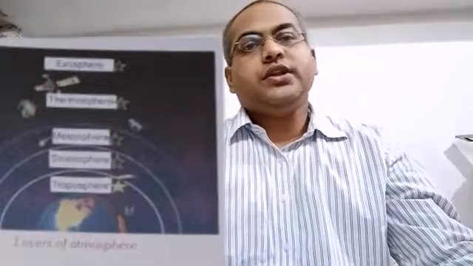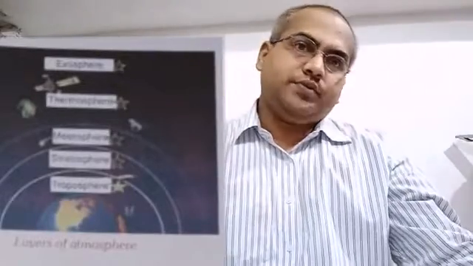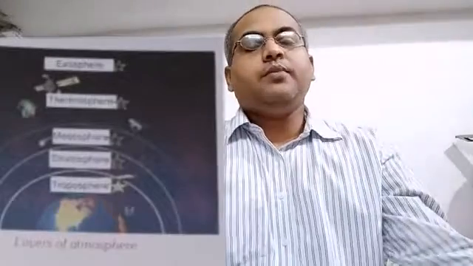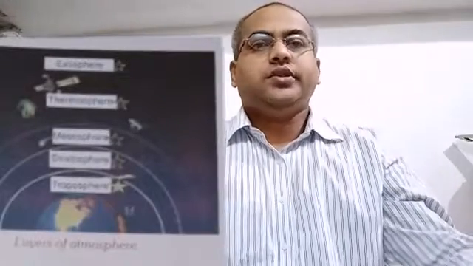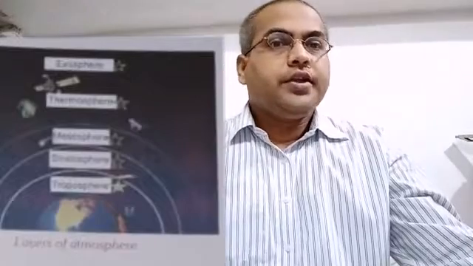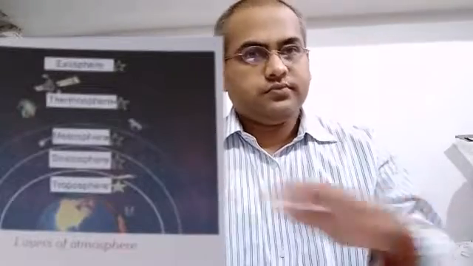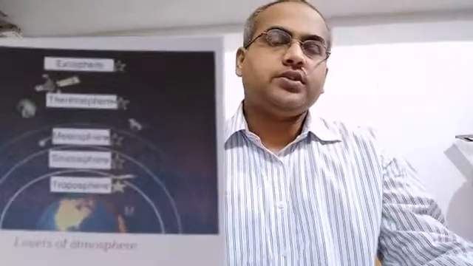Now we are going to study the several layers of atmosphere. So remember the word I am going to tell you: TSM, the. T for troposphere, the layer which is close to Earth.